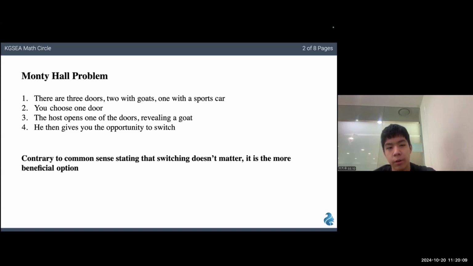You are given the option to choose 1 door, and then after, the game show host opens one of the doors and reveals a goat. He then gives you the opportunity to switch. While it may seem that you have a 1/3 chance of choosing the car no matter what you do, so switching doesn't matter, it is actually the more beneficial option to switch doors.